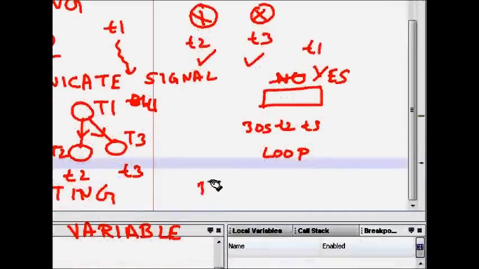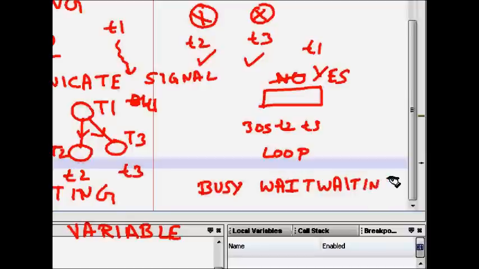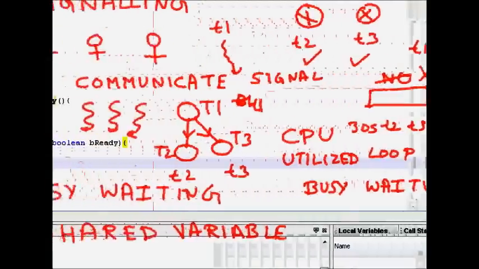So this is busy waiting. Even though they are waiting, they are busy in that. They are coming in the loop and doing some work, and if they are doing some work, it means your CPU is utilized. And this is not a very good thing. You are not doing anything, but you are still utilizing the CPU. But at least we achieve something. We need synchronization, and we have achieved it using busy waiting.